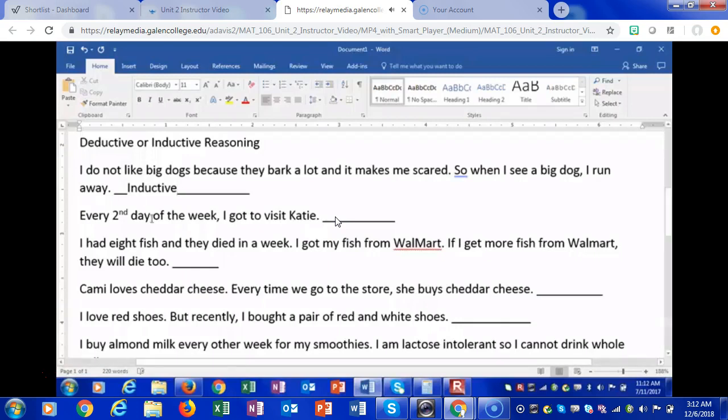Every second day of the week, I go to visit Katie. Is that a pattern or is that logical? Well, think about what's being said: every second day of the week, I go to visit Katie. So there is a pattern.